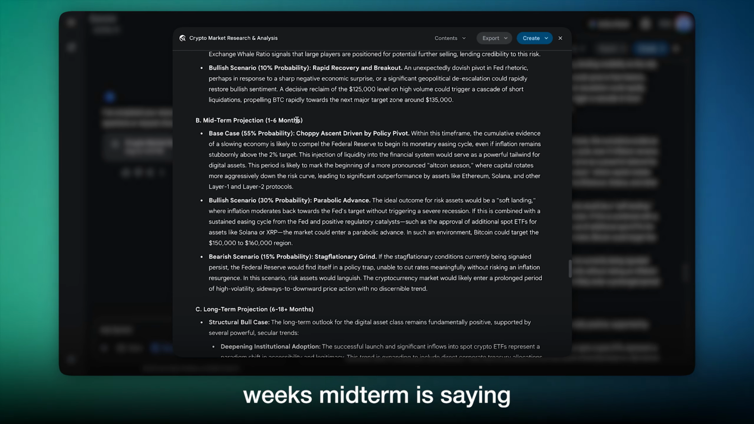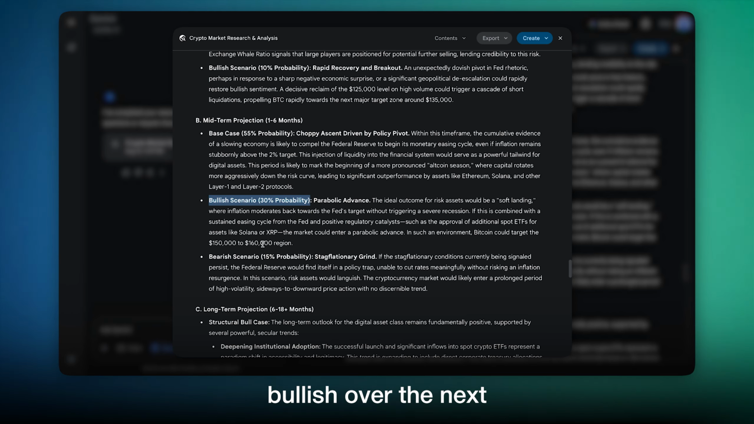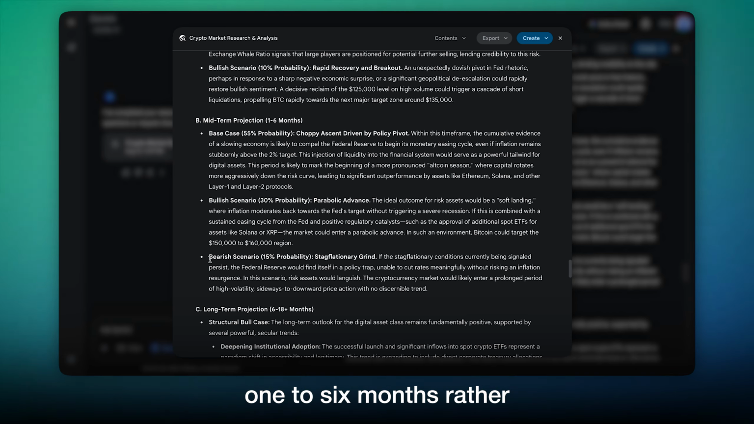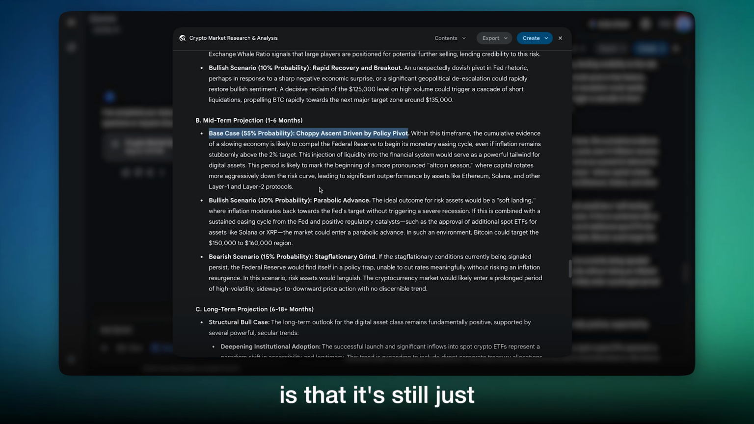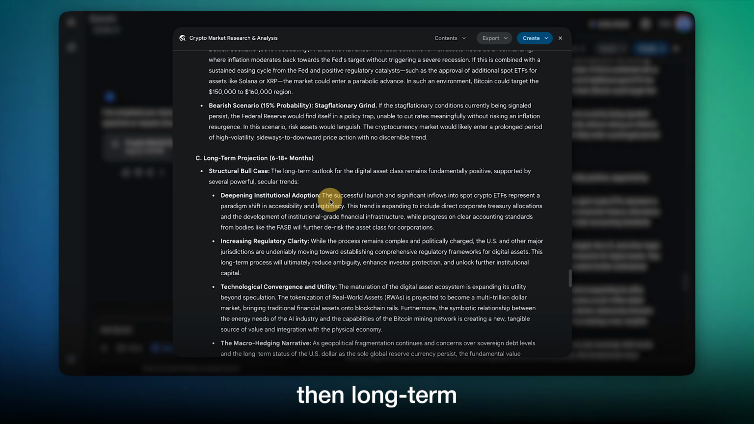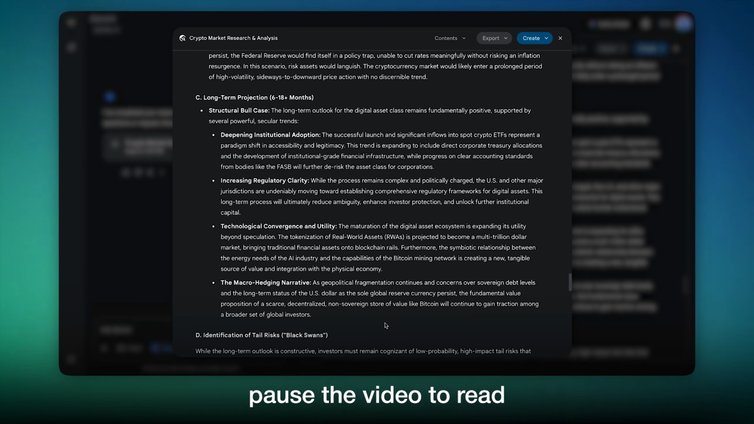Midterm is saying that we have a higher likelihood, 30% of being bullish over the next 1 to 6 months rather than being bearish, but the highest probability is that it's still just going to be choppy. And then long-term projection says all this stuff, which I'll let you pause the video to read.